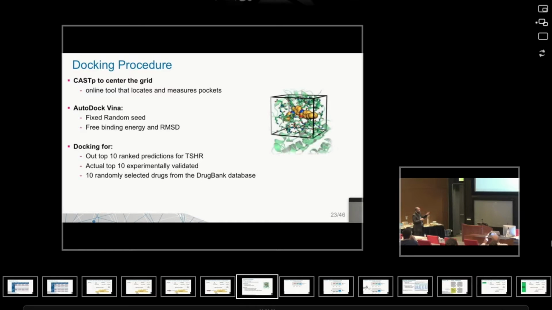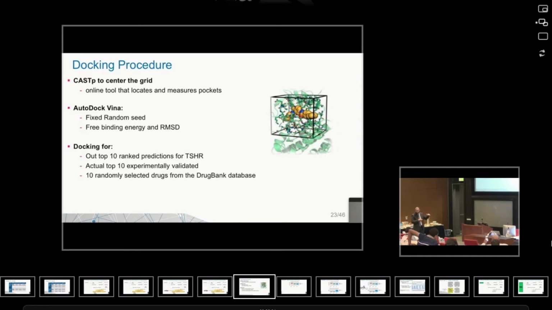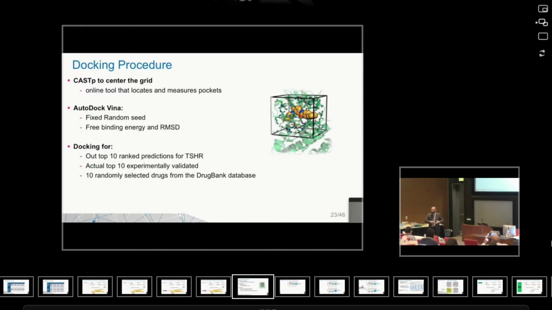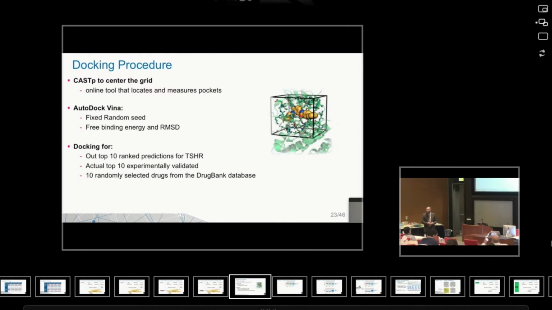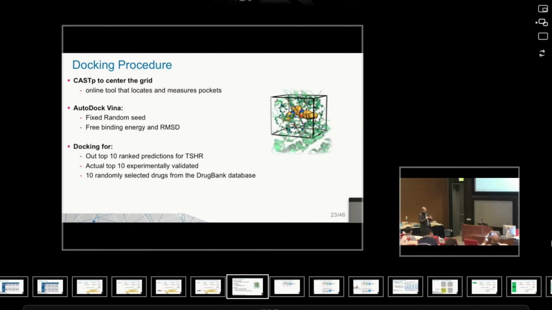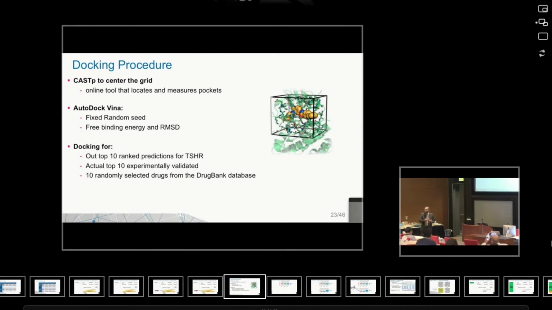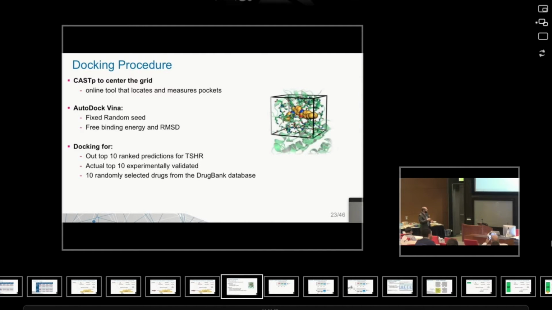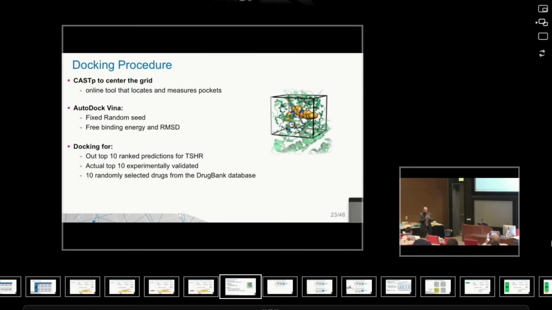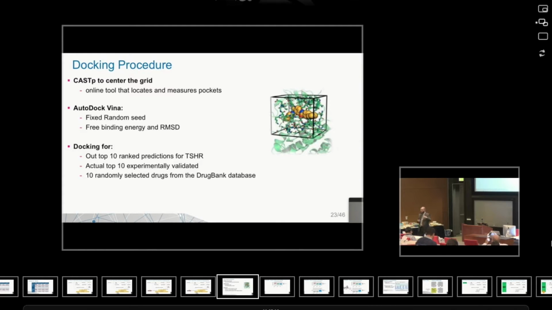Now we do this specific comparison between three different sets. We take the top ranked predictions for the thyroid stimulating hormone receptor. So these were experimentally validated to be top acting with this target. And then we take another part, which is the predictions that we give. And the actual top experimentally validated is another set that was reported to be experimentally valid and interacting with this target. And then we just choose 10 randomly selected drugs. We want to compare ourselves to a randomly chosen set and to another one which is experimentally found to be active.